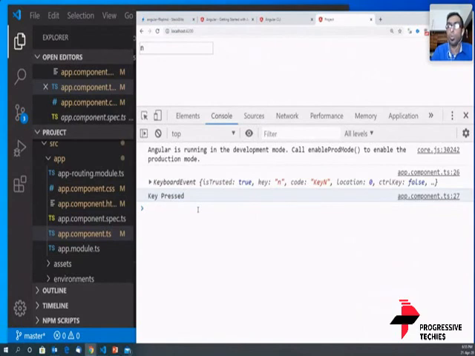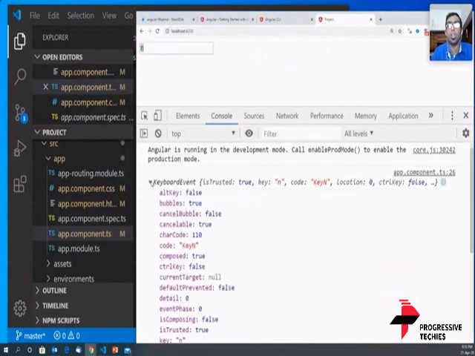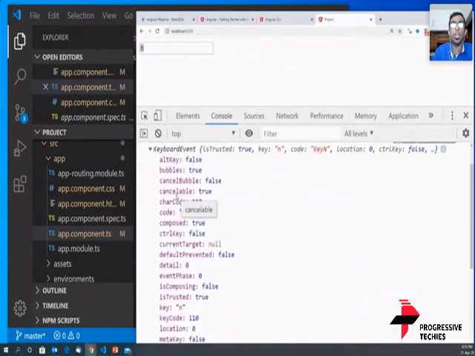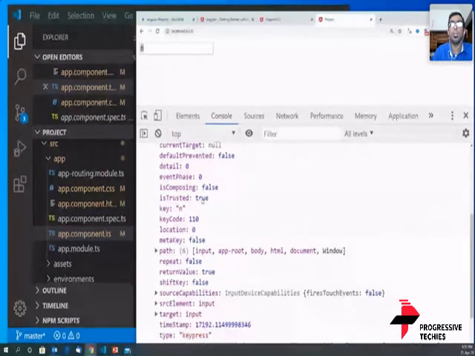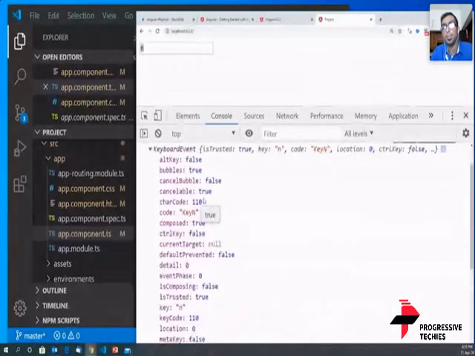So what is it that we need? We need to find out which is the character that has been pressed here. So N is the character. Where do we find out this character N? Let's click on the key event. Go ahead, keep going ahead. And do we find out the value N somewhere? Can someone tell me where I would find the value N? Yes, Nitin has said key, but how do I reach key?